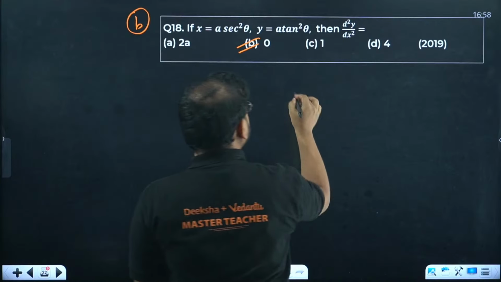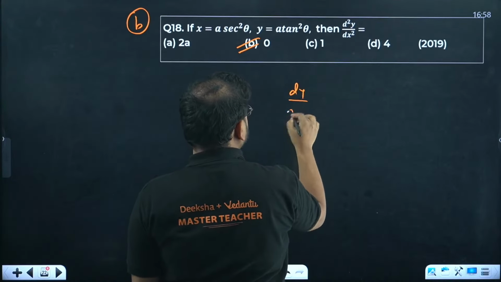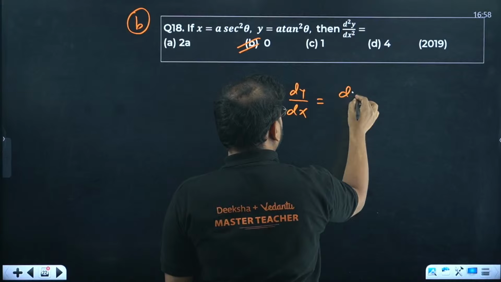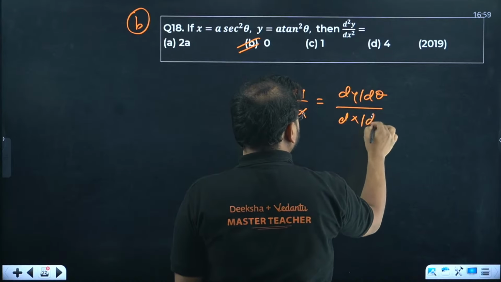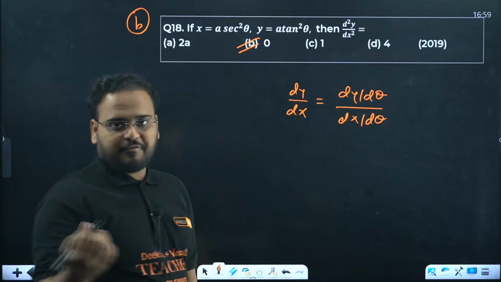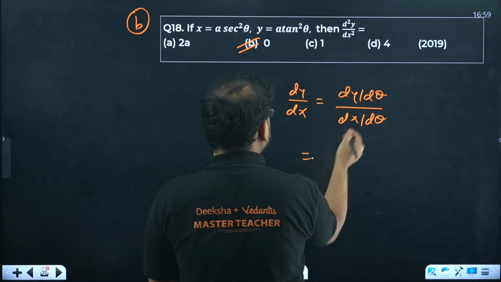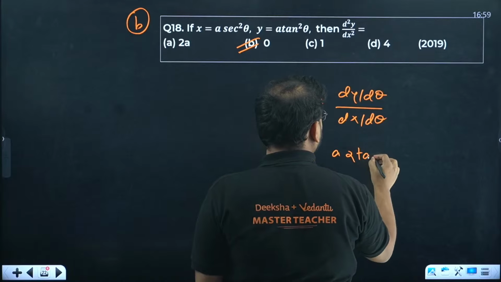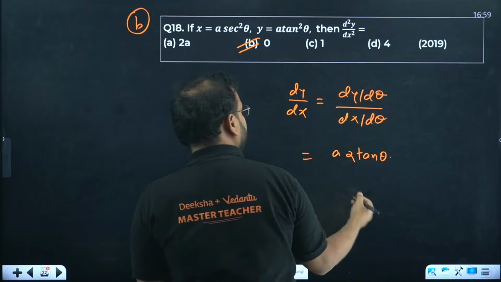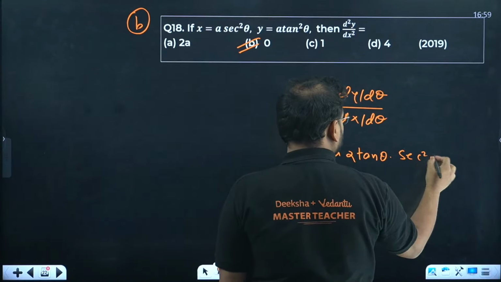How would you go about this? dy by dx is what? dy by d theta upon dx by d theta. What is this called? Parametric form. Differentiate please. Y with this, you get a 2 tan theta and derivative of tan is sec square theta.